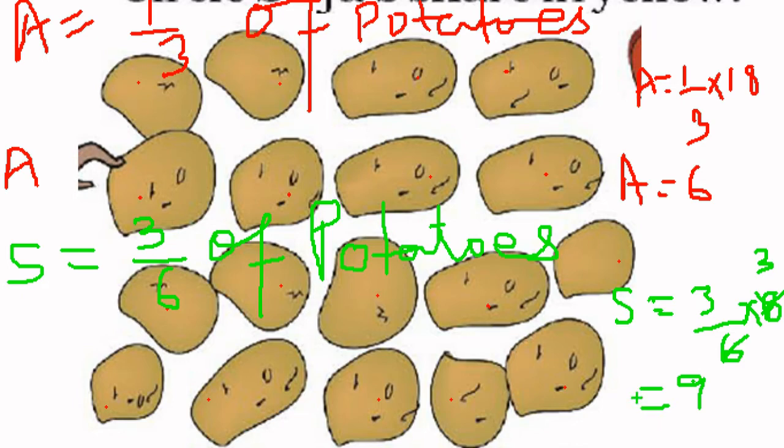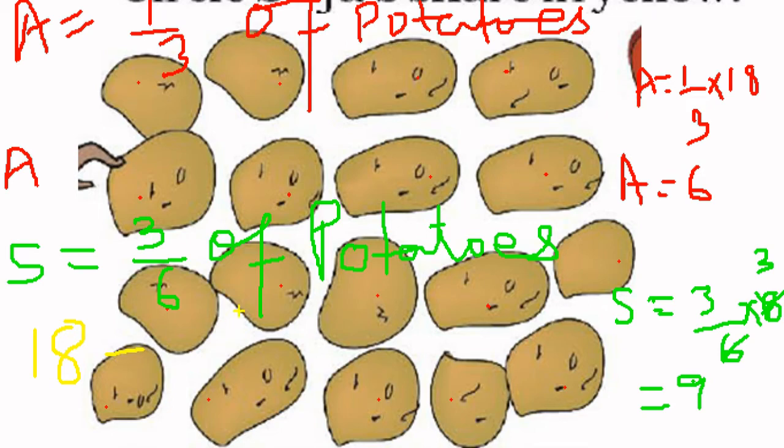Abu Bakr gets 6 potatoes. Shriza gets 9 potatoes. Rest of the potatoes, who will get? Nancy. Rest of the potatoes Nancy will get. So total potatoes are 18.